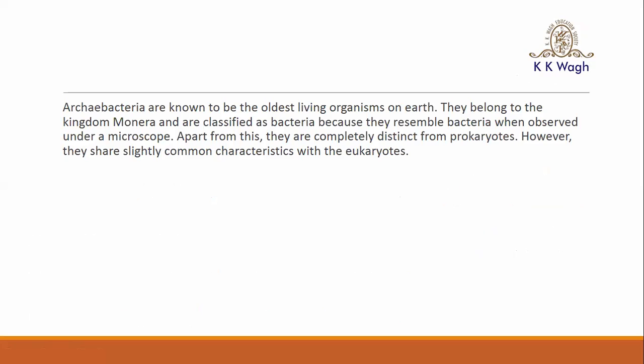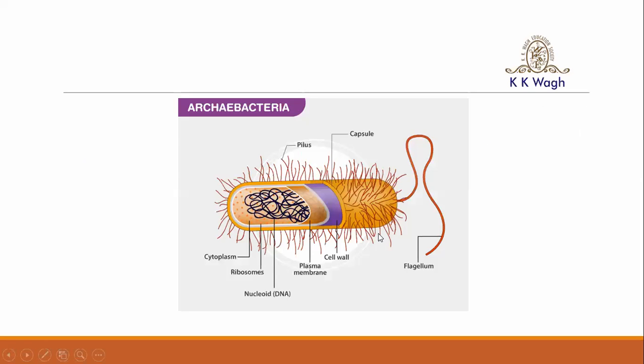That is the Archaebacteria. Actually, it is a group of the Monera prokaryotes, making up a new primary kingdom with a completely different status in the history of organisms. Archaebacteria is also known to be the oldest living organism on Earth. They belong to the kingdom Monera, and they show characters which resemble bacteria. Because of that, they are classified into the group of bacteria. But these bacteria share slightly common characteristics with the eukaryotes.